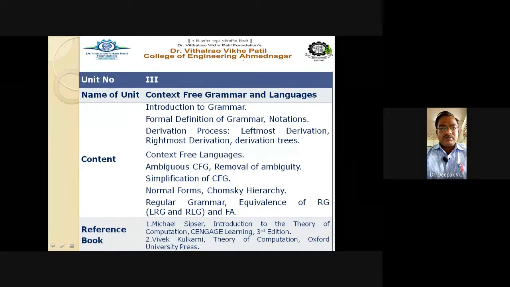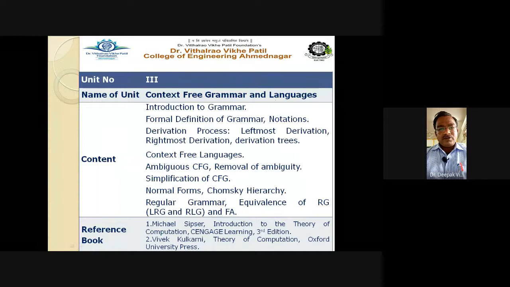Means with the help of the production rules defined in the grammar, one can create a number of strings, and that set of strings is nothing but the language we are generating. That's why grammar is called the generator, whereas your automata is just to accept or to recognize a particular language. Now coming to our context-free grammar, why is it called context-free?